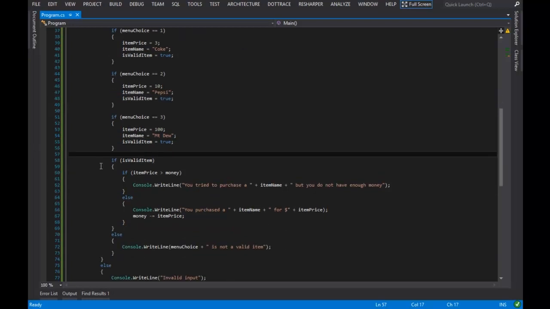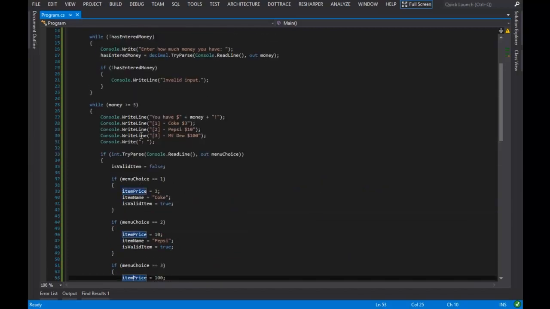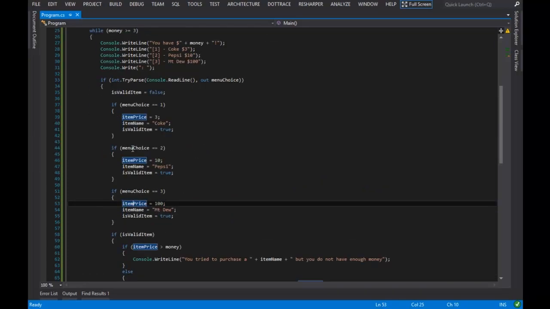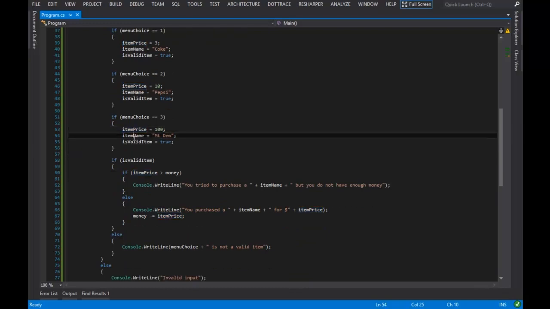what we're going to do. So if they did enter a valid item, at this point our item price and item name are now equal to what we told them they would be based off the menu. So that's kind of nice.